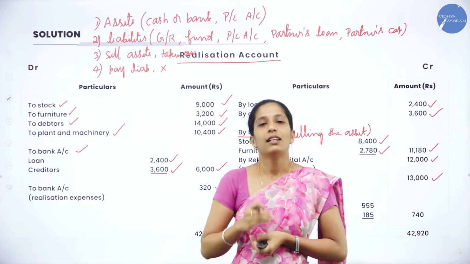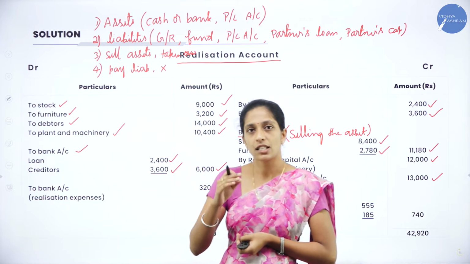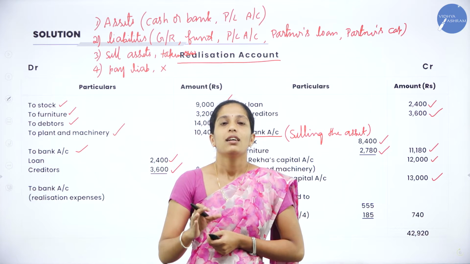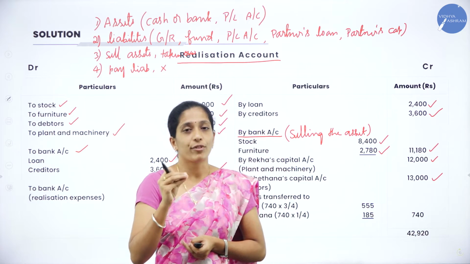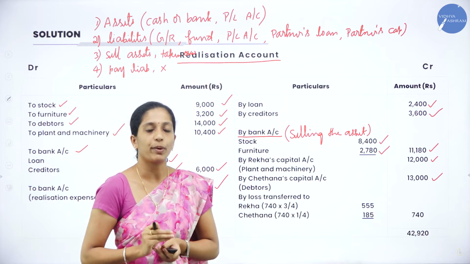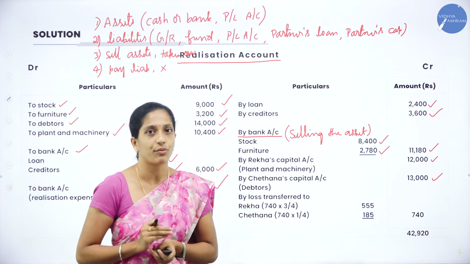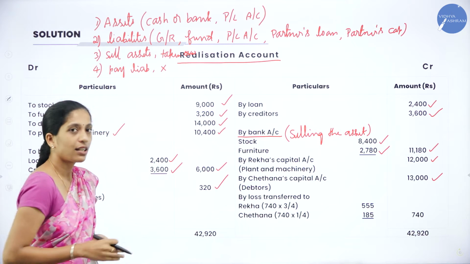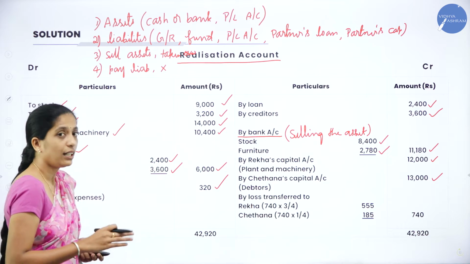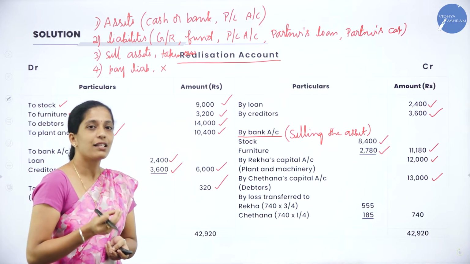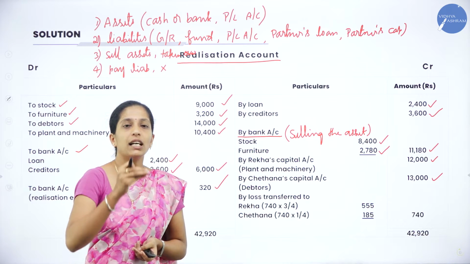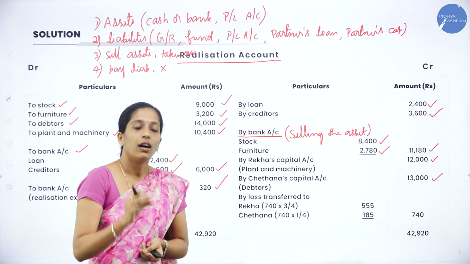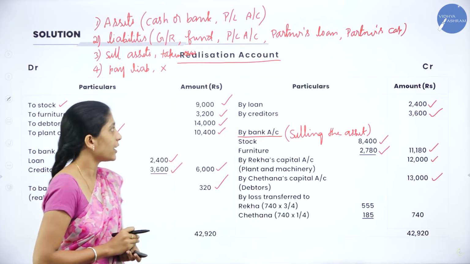Clear? Next, the other item is realization expenses. So we have to record those realization expenses. The only thing is that you have to understand how to prepare the realization account. Other accounts are very easy to prepare if you know how to prepare the realization account. Next, we are done with recording all the transactions here. Now we shall balance. The balancing figure would be either realization profit or realization loss, which has to be transferred to all the partners in their profit sharing ratio.